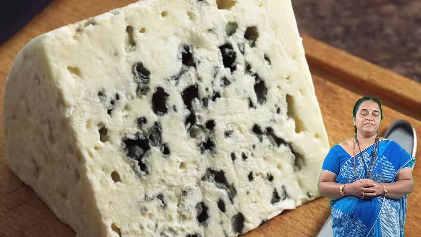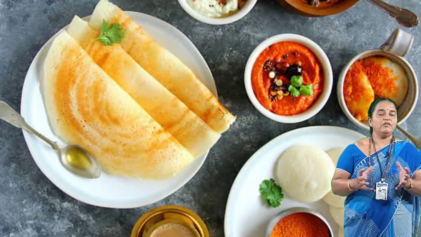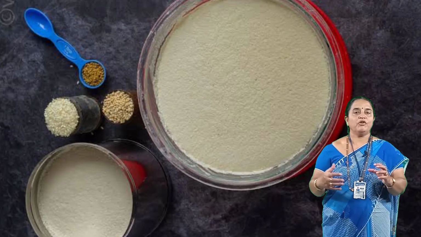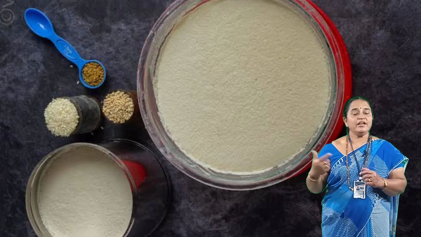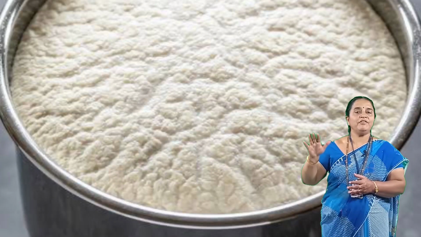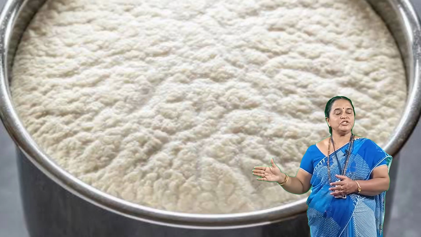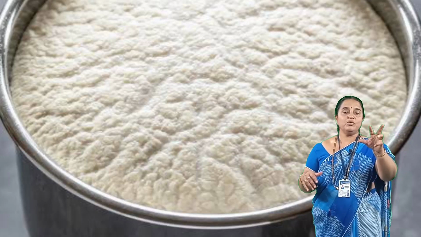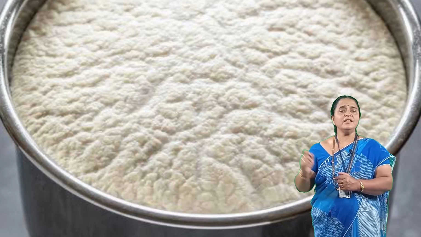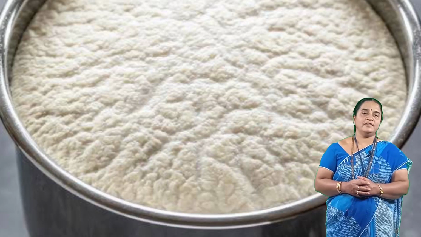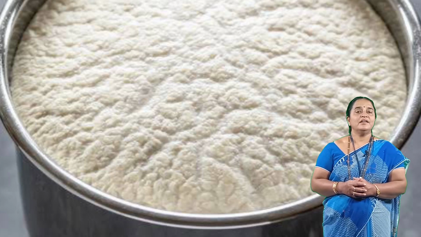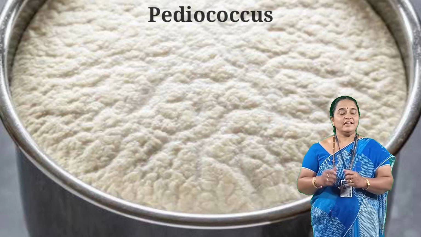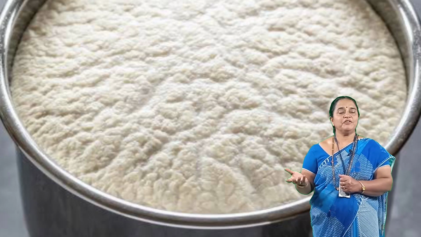Coming to product number 3, it is idli and dosa. To prepare idli and dosa, we soak rice and black gram for 4 to 5 hours. We grind and prepare the batter, and we allow that batter to undergo fermentation. Now what exactly is fermentation? It is a similar process to the one where milk is converted into curd. Here, in the batter, the bacterial growth increases. The names of the bacteria are Leuconostoc mesenteroides and Pediococcus. These bacteria allow fermentation of the batter.